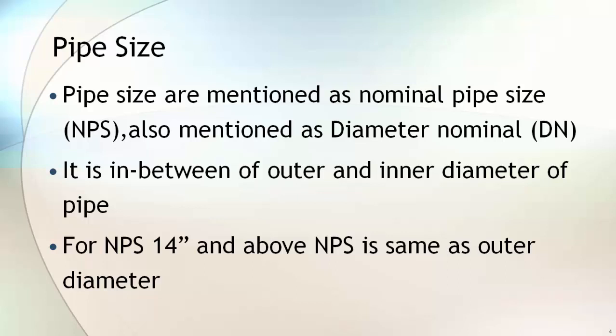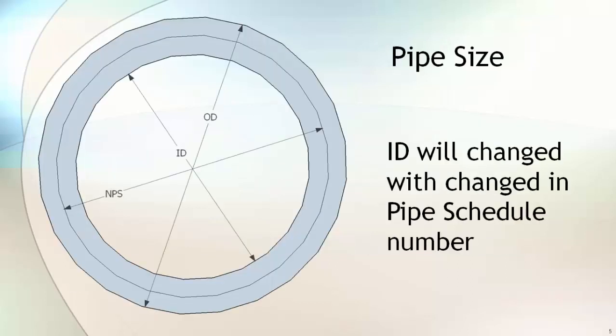Please note that pipe and tube are not the same as far as dimensions are concerned. In case of tube, outer diameter is fixed. For 1 inch tube, outer diameter is 1 inch. Whereas in case of pipe, for 1 inch schedule 40 pipe, outer diameter is 1.315 inches. This picture shows what NPS, OD and ID are for the pipe. Pipe OD is fixed for all the schedule numbers. Hence, the ID will change with the change in pipe schedule number. You will learn about schedule number in an upcoming slide.